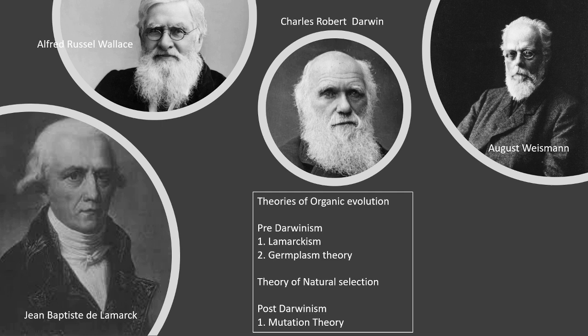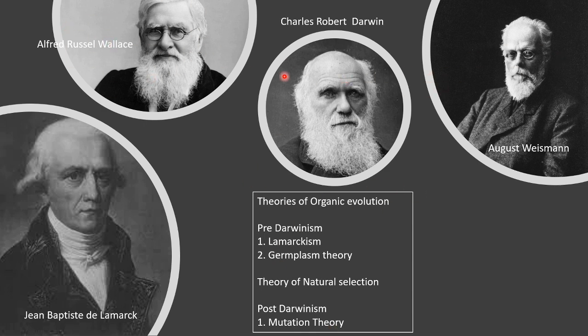So this gives an outline of what we are going to discuss in this session. We'll be discussing the major theories of organic evolution here, of which under pre-Darwinism we'll discuss Lamarckism and the germplasm theory, followed by the theory of natural selection by Darwin and Wallace, and the post-Darwinism, which is the mutation theory.